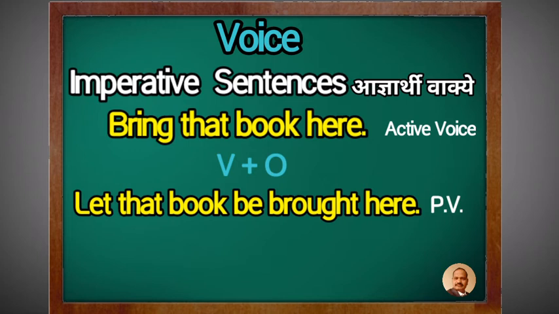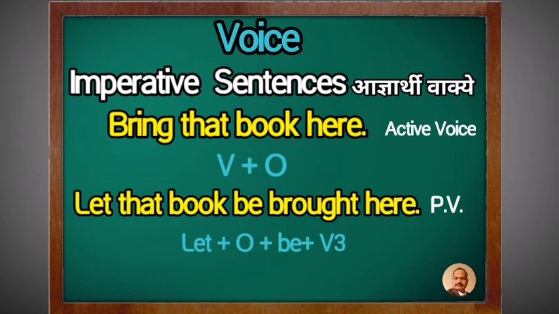Here the subject is not available. So we begin the passive voice of this sentence with let, L-E-T. So let plus object that book, then the special word be, B-E, then the past participle of the verb, brought.